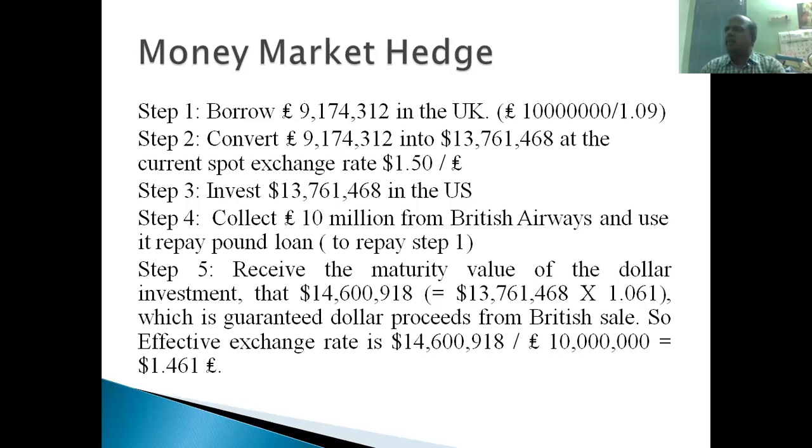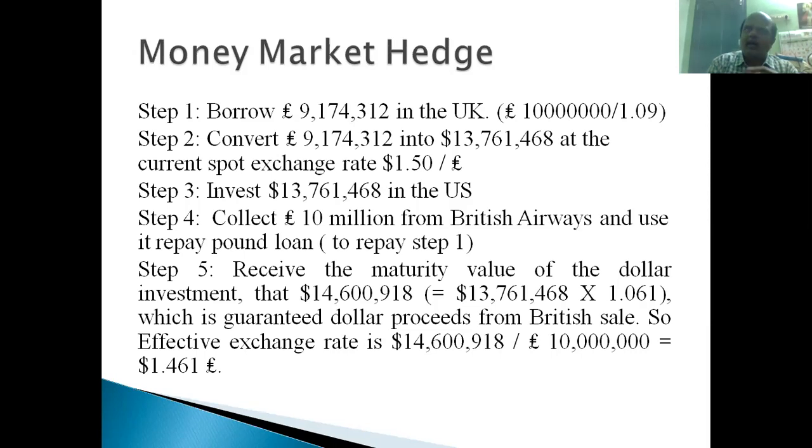So using this money market, how will Boeing Corporation hedge the money to be received after 1 year? Now the exchange rate is $1.50 per pound.